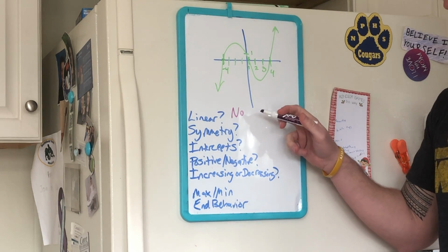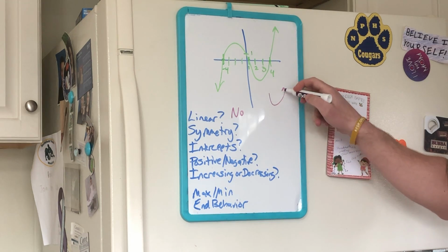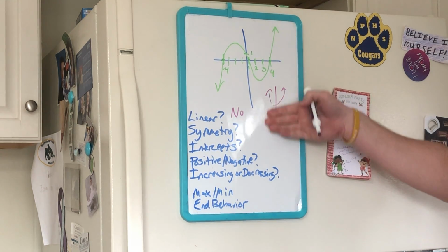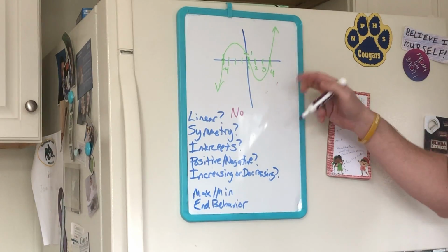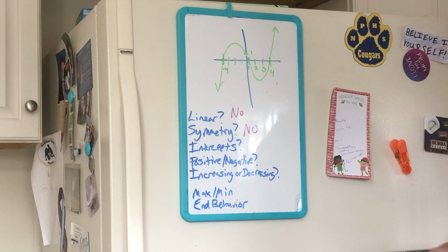Doesn't have symmetry. Symmetry would be the same on both sides. Okay, a parabola has symmetry because if you cut it in half, it's the same on both sides. This, if you cut it in half, it's not equal on both sides, so it does not have symmetry.